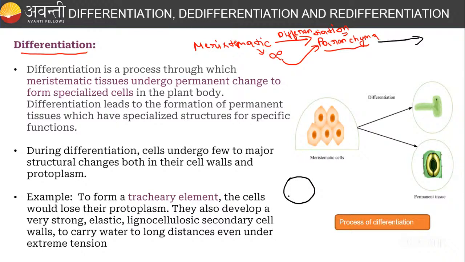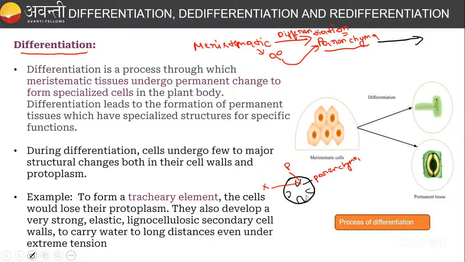Inside that, vascular tissues are there, and between them there are parenchyma cells. Here you can see xylem, and here phloem. Between the xylem and phloem, there is one cambium, right, guys?